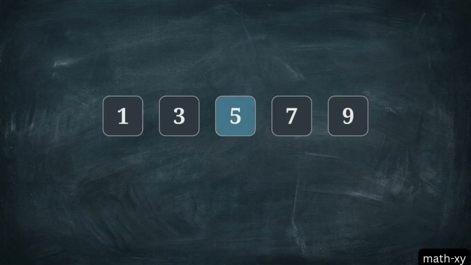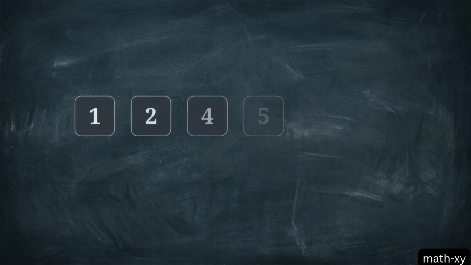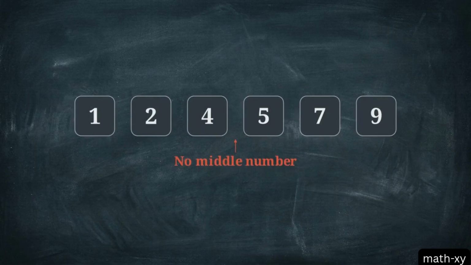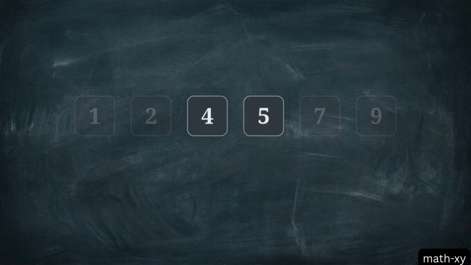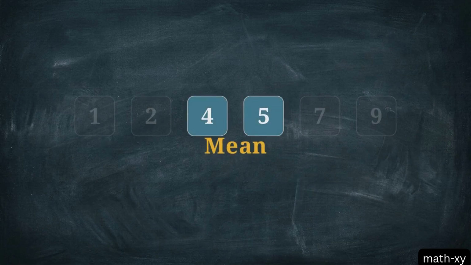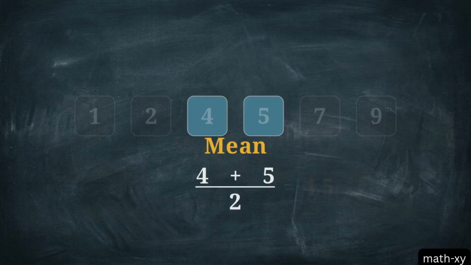That method works cleanly for an odd number of items, but we run into a problem if our dataset has an even amount of numbers. Eliminating equally from both sides of an even-numbered set leaves 2 numbers sharing the middle position. To resolve this, take the mean of those central numbers: add 4 and 5 together, then divide by 2, giving a final median of 4.5.